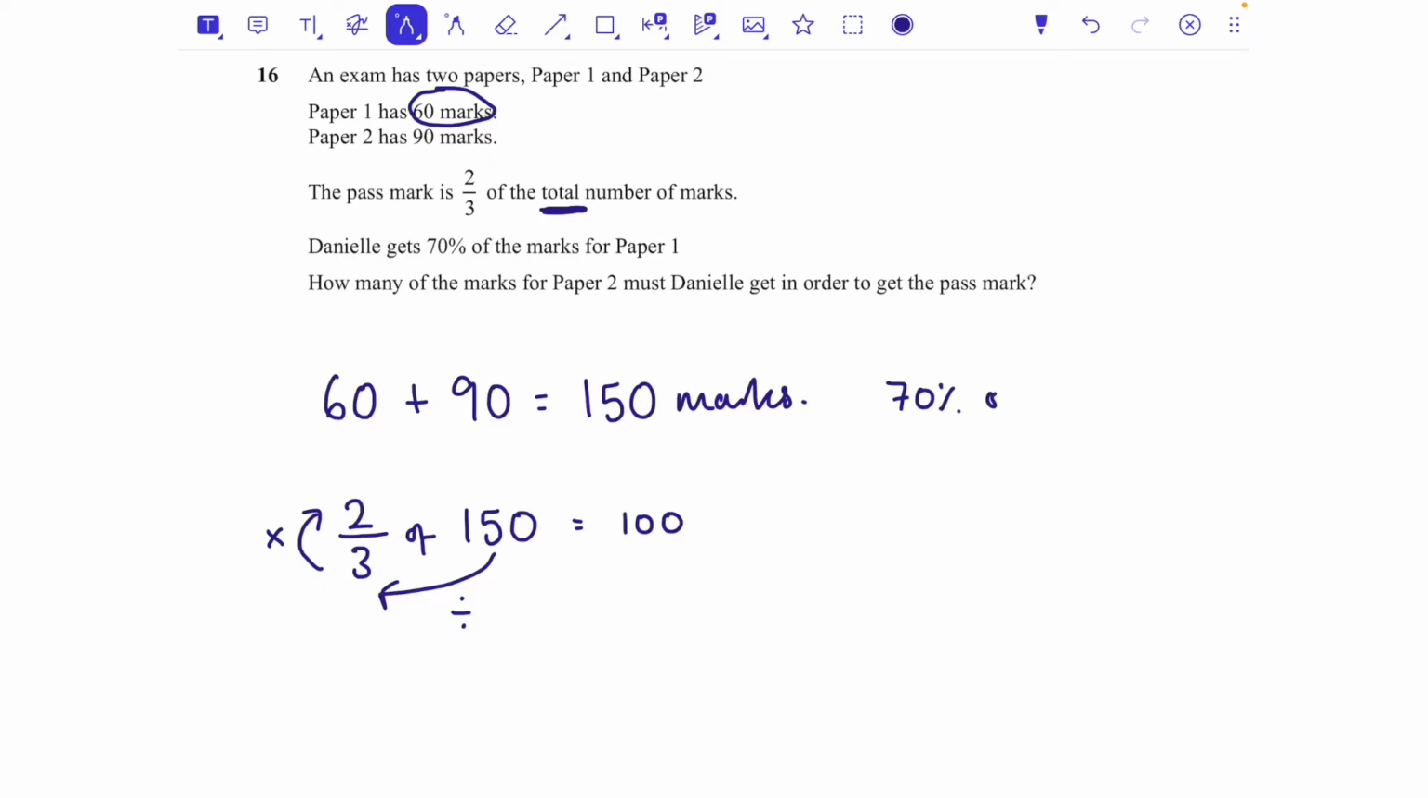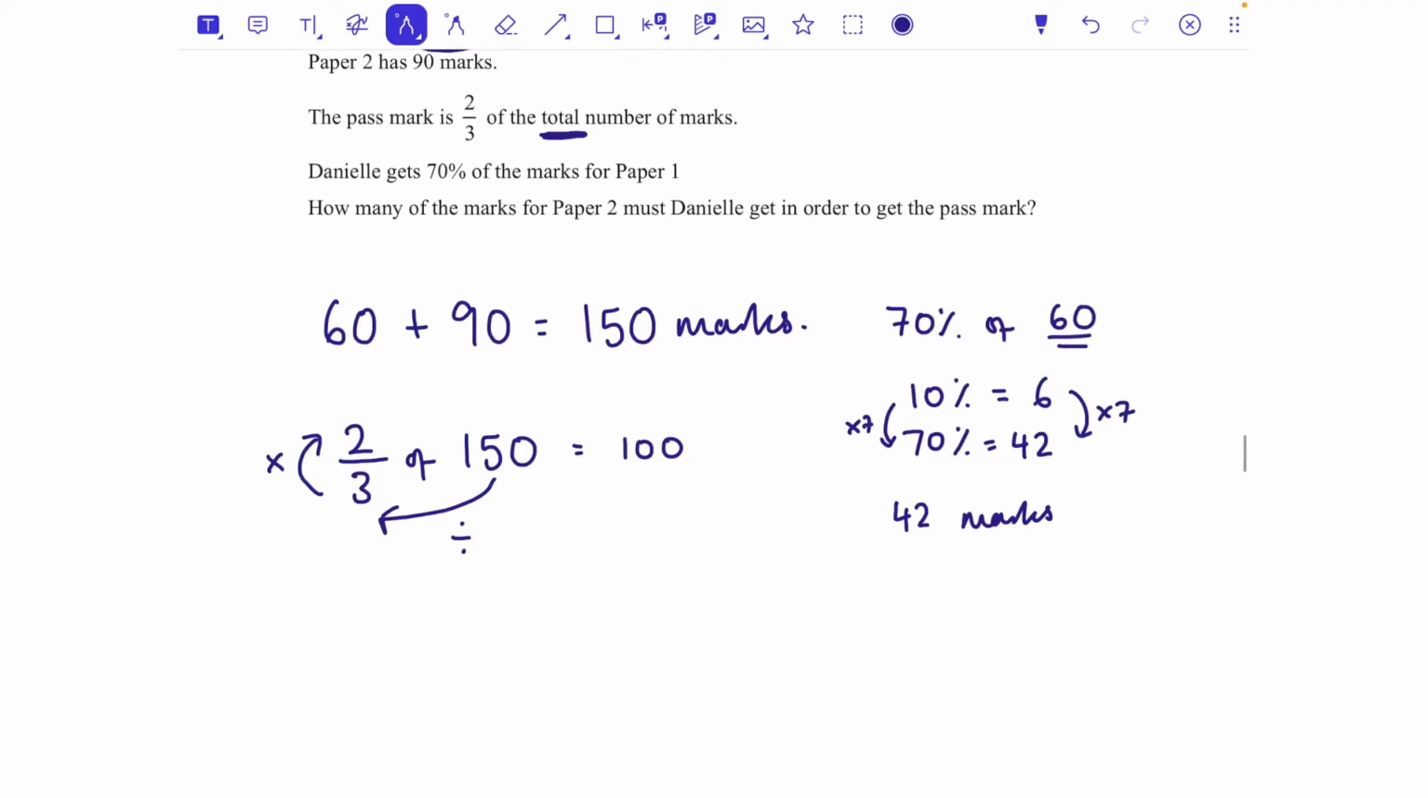What is 70% of 60? Well, to get 10%, we divide by 10. So 10% of 60 would be 6. And if I want 70%, I can just make that 7 times bigger. So multiplying that by 7 is 42. So she's got 42 marks so far. We want her to pass. So how many marks does she need to get in order to get that pass mark?